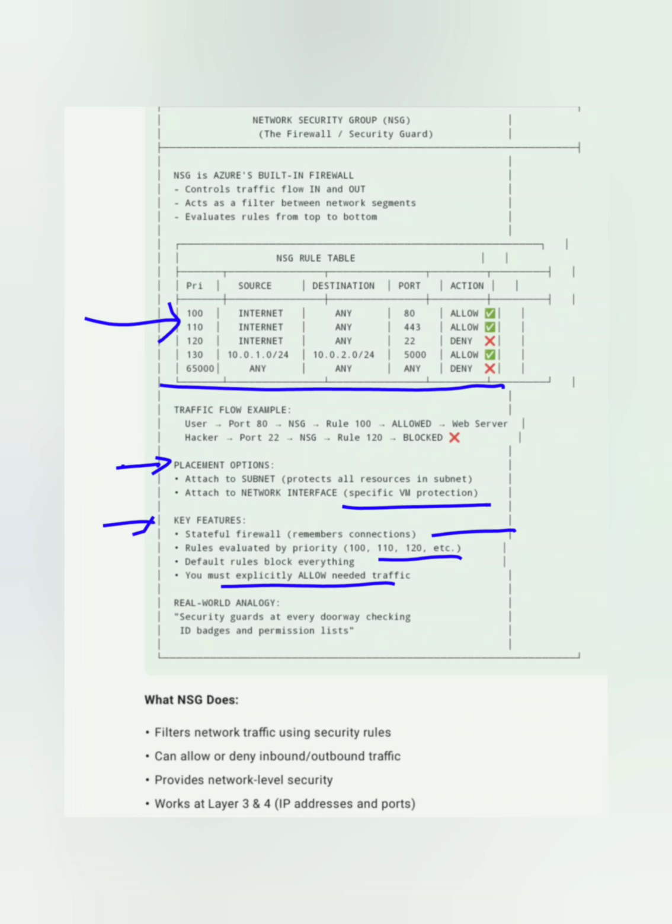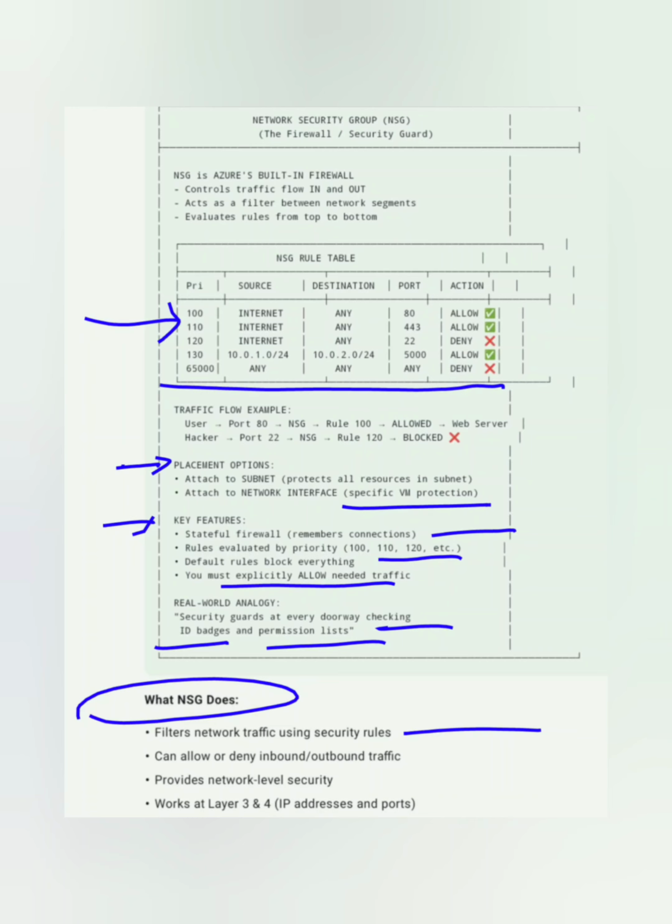A real-world analogy is a security guard at every doorway checking ID badges and the permission list. Let's see what an NSG does. It filters network traffic using security rules.